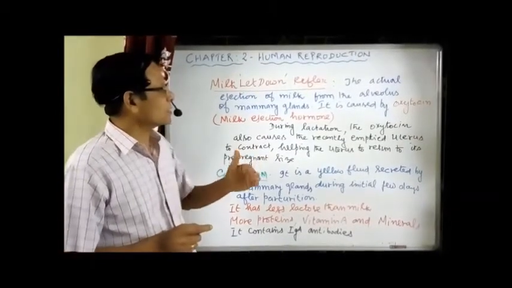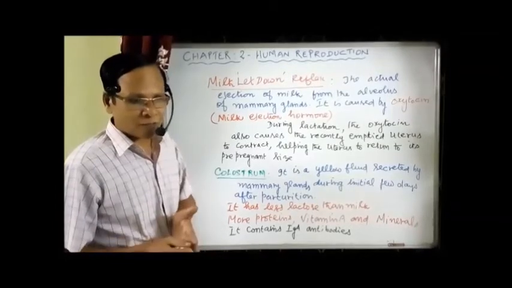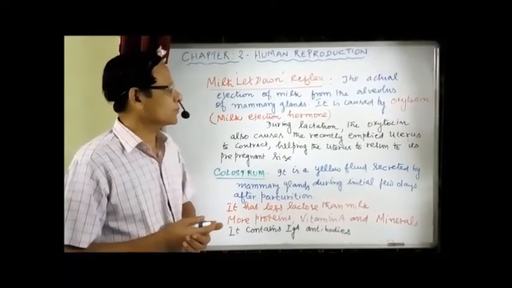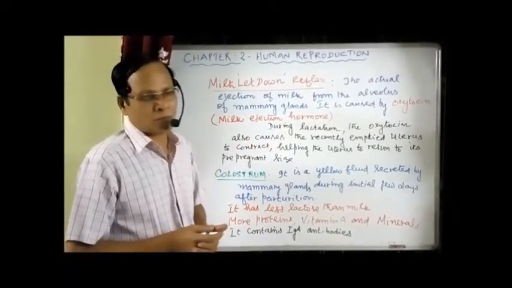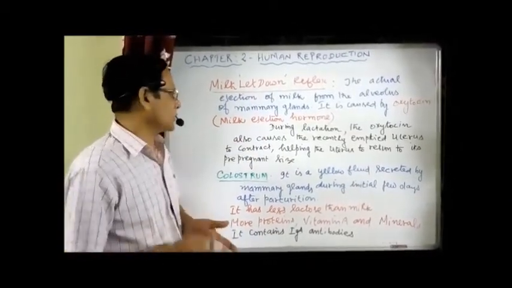So the release of the milk occurs, hence called a reflex. Milk letdown reflex, because of the mechanical stimulus by the baby while feeding and also the release of hormone. So that's why it's called the milk letdown reflex, a neurohormonal reflex.